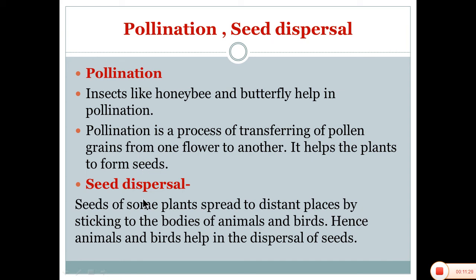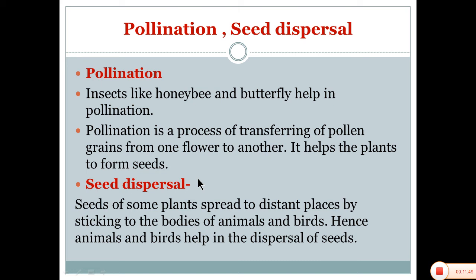And the next one is seed dispersal. Some of the plants spread to distant places by sticking to the bodies of animals and birds. Hence, animals and birds help in dispersal of seed. But why is dispersal important for plants?